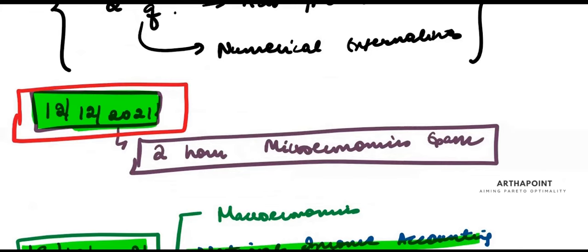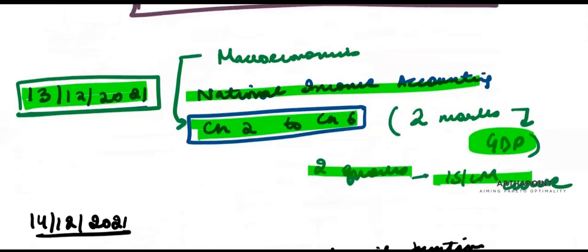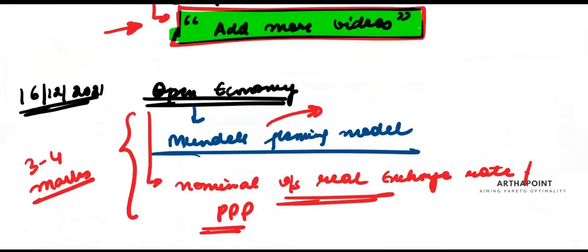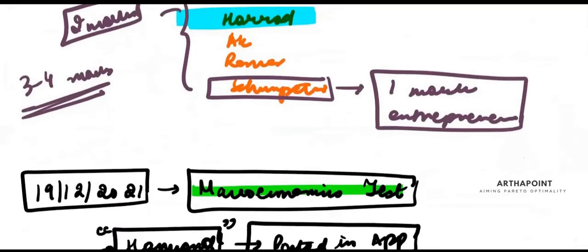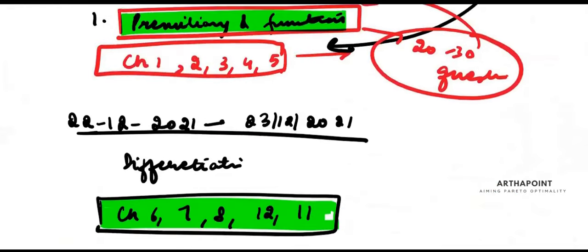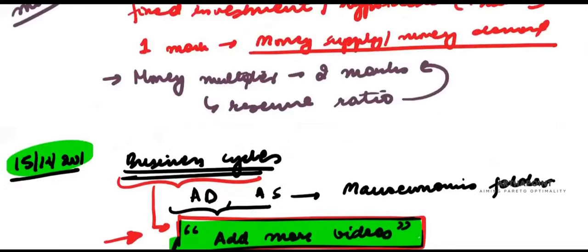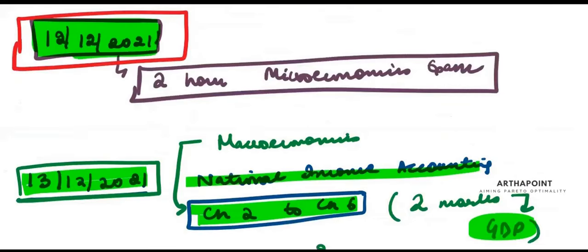You have questions which will have just one answer, MCQs. You have fill in the blanks. You have questions which will have more than one answer correct. And finally, you have full-fledged numericals. Again, that will come as MCQs only, as fill in the blanks only, for 2 marks at the last. That is the kind of questions that will come in the exam. The most difficult part would be the fill in the blanks, because they won't have any option given and you just have to solve it to give the answer.